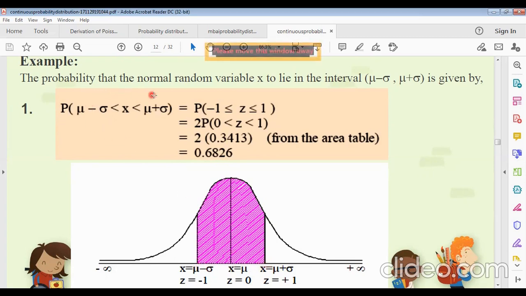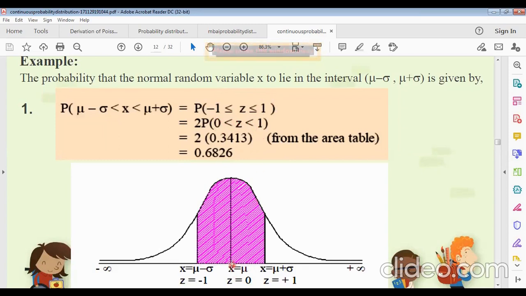So the area between these two points equals the probability of -1 ≤ z ≤ 1. That means this point is z equals -1, and this point is z equals +1. This is actually 2 times, because it is a symmetric curve, so this interval can be written as 0 < z < 1.